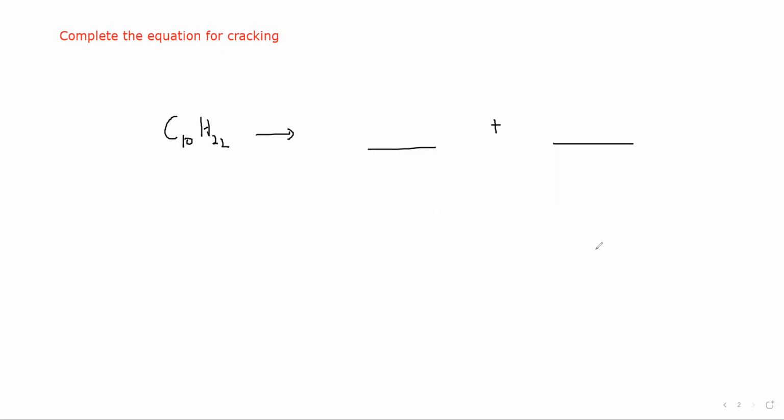You can use the screen annotation or you can use the chat to convey your answer. C10H22, and we want to crack it. It's up to you, any product you can form. You can use the chat or screen annotation to complete this.